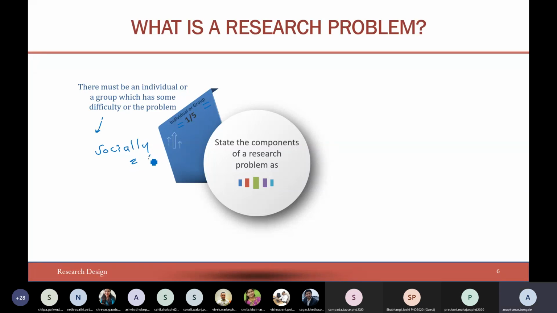Socially, it should be feasible. When we are taking a problem statement, it is obviously linked to our surroundings. When we take up computer science or electronics or a mechanical background, obviously these things will be full of technical stuff. That is one thing. But whom exactly is it for?